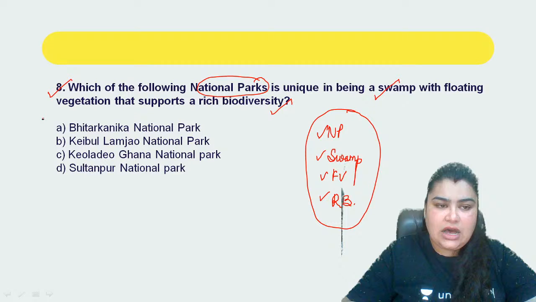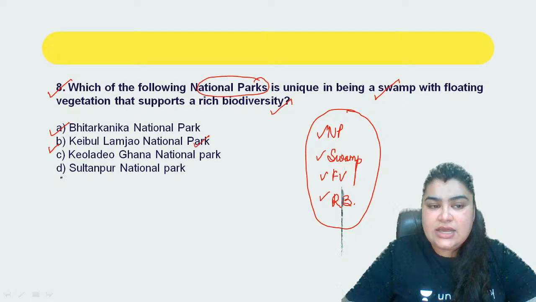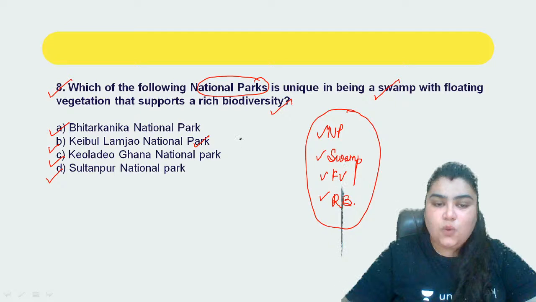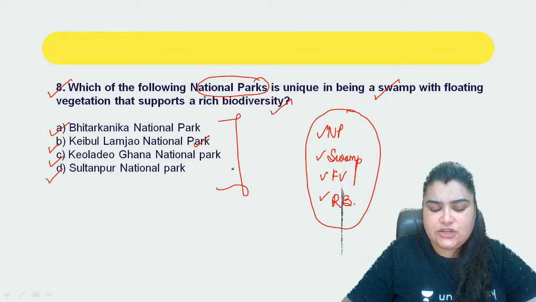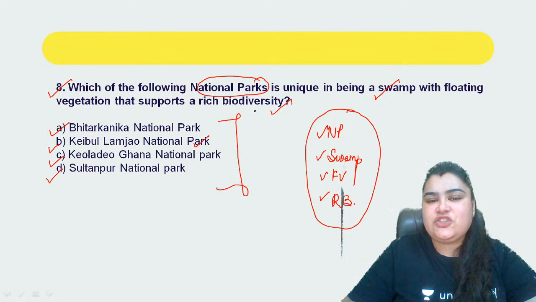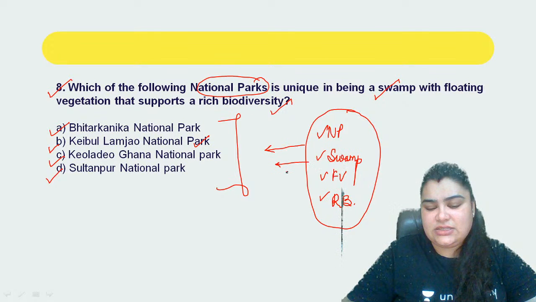Your options are A. Bhitarkanika National Park, B. Keibul Lamjao National Park, C. Keoladeo Ghana National Park, and D. Sultanpur National Park. Where do you think we will be having this national park? Which national park out of these is actually going to be satisfying all these conditions?